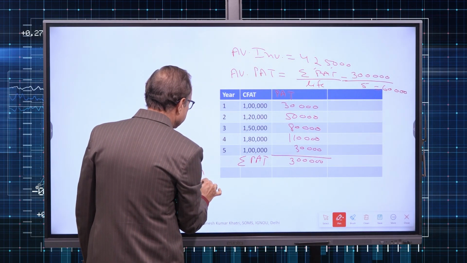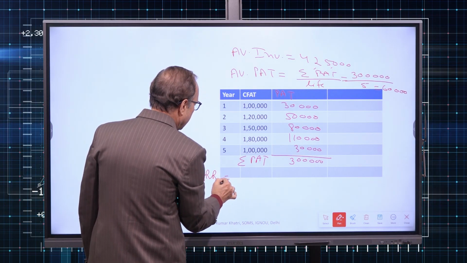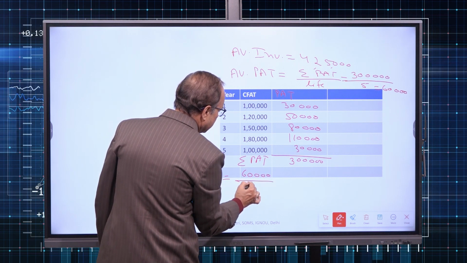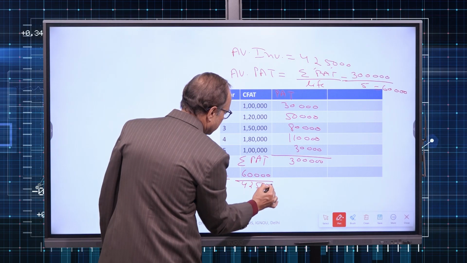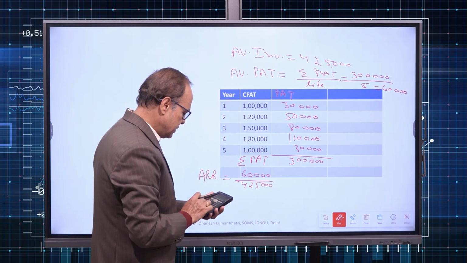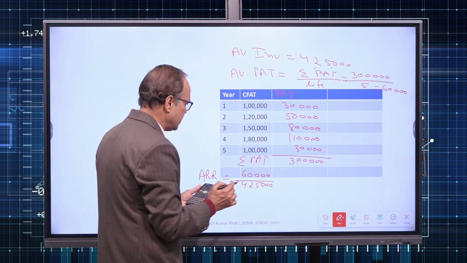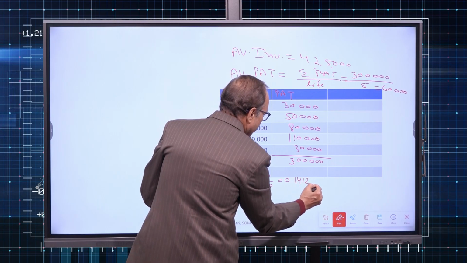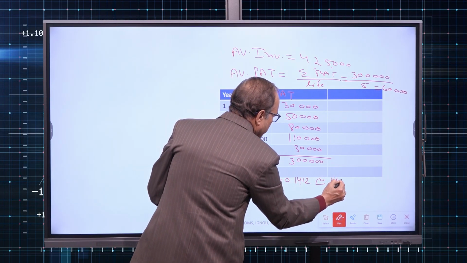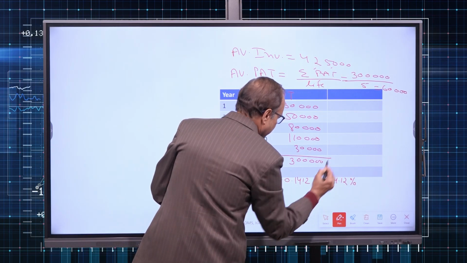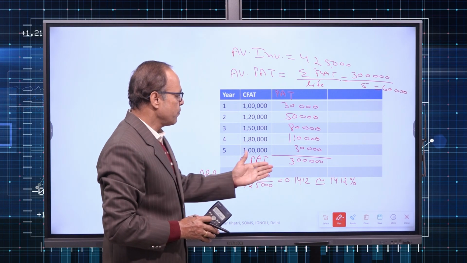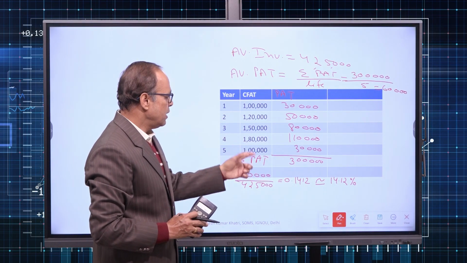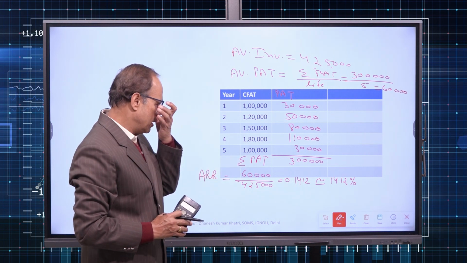So now ARR is average profit after tax divided by average investment. So what answer do we get? 60,000 divided by 4,25,000, 0.1412, that makes it 14.12%. It means year on year, the project is giving a return on investment of 14.12%. So that is the way ARR is calculated on average investment.